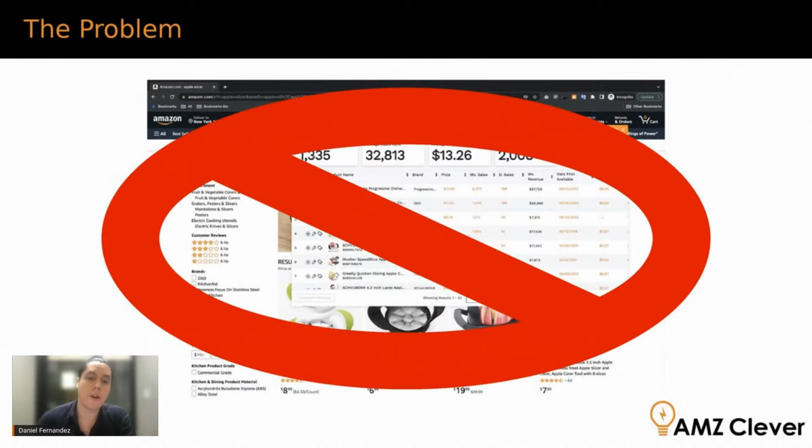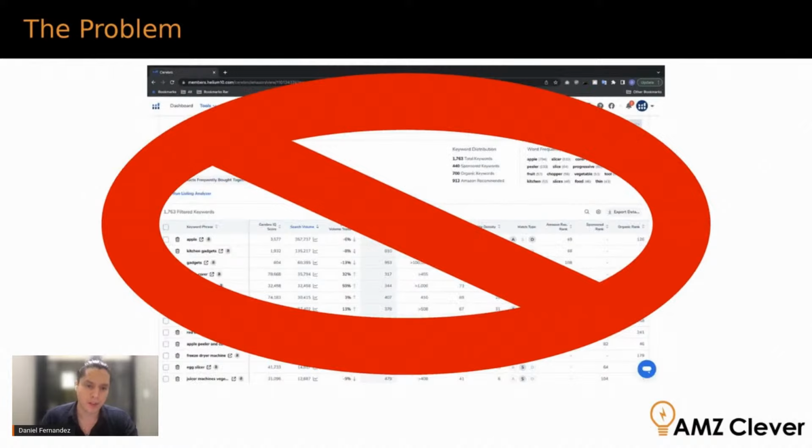Another method I have here is using tools like this. I'm not going to say the name, but it starts with a J and ends with out. The problem with this method is also that by the time you look at products here that are selling a lot, they're too competitive, and if you try to go against them, it's usually swimming against the current. Lastly, I have another one here and you can probably recognize what this tool is.